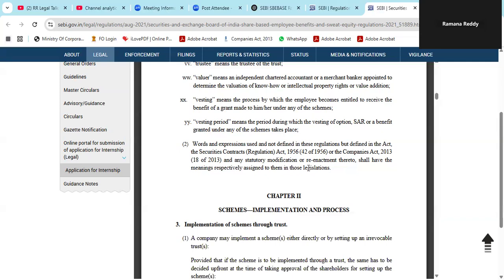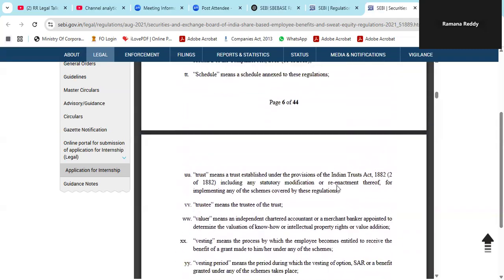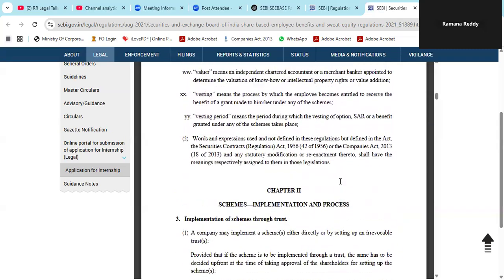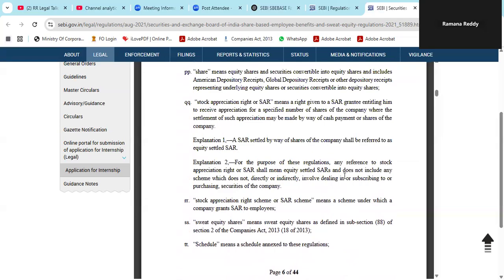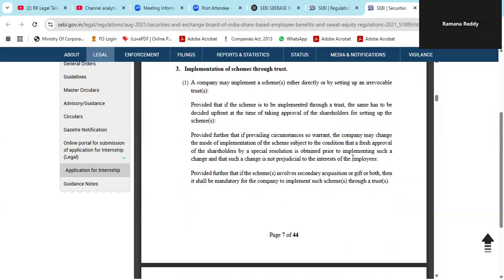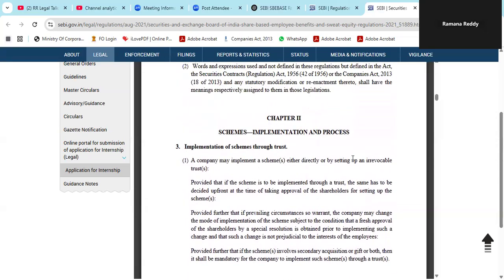So here, if any words or expressions are not defined in these regulations, then we will go as per either the Securities Contracts Regulation Act or the Companies Act, or any statutory modification or re-enactment thereto, and they shall have the same meaning. This is about Chapter 1. Chapter 1 is crucial. I hope you are very clear, because once you are clear on these definitions and technical terms, only then will you be able to understand Chapter 2, 3, 4, 5 and 6. Total 6 chapters are there.